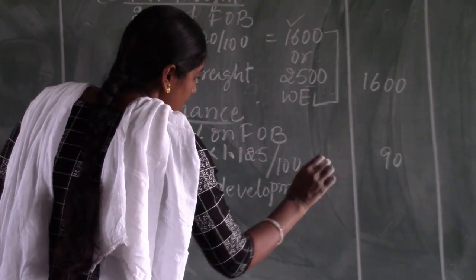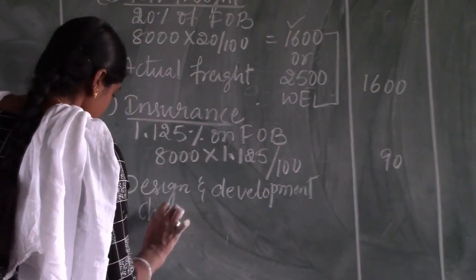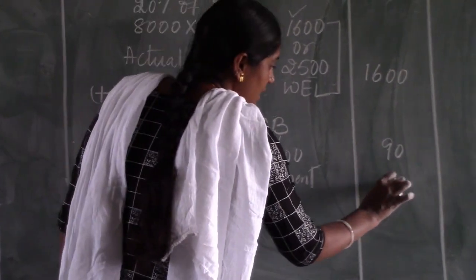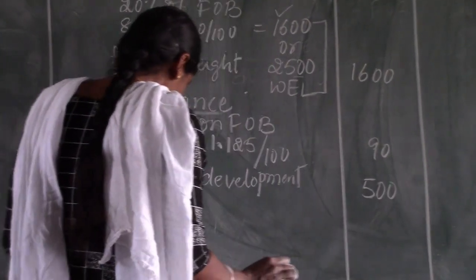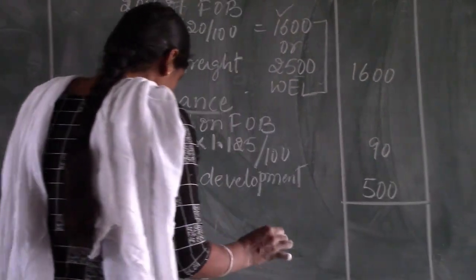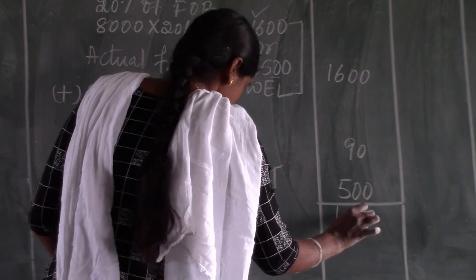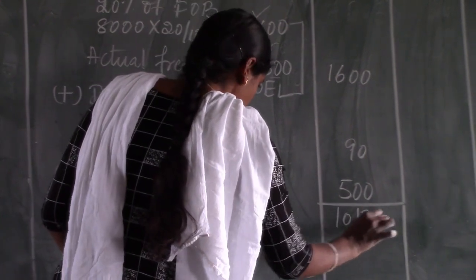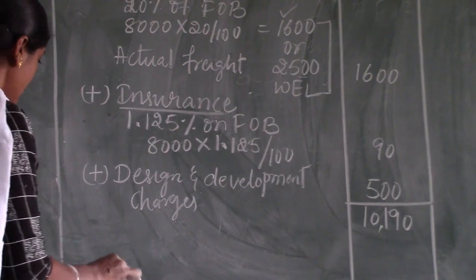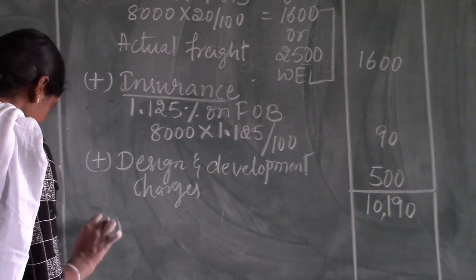Design and development charges, 500 pounds they are given, directly write it in the pound column. Then make it total. See, 10,190 pounds we will get, but we have one more pending point, that is local agents commission.